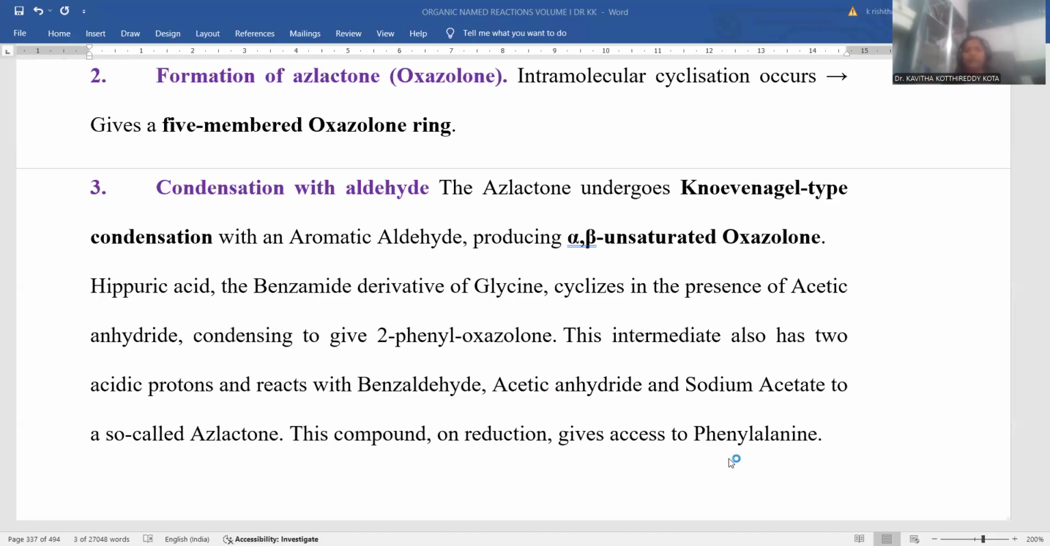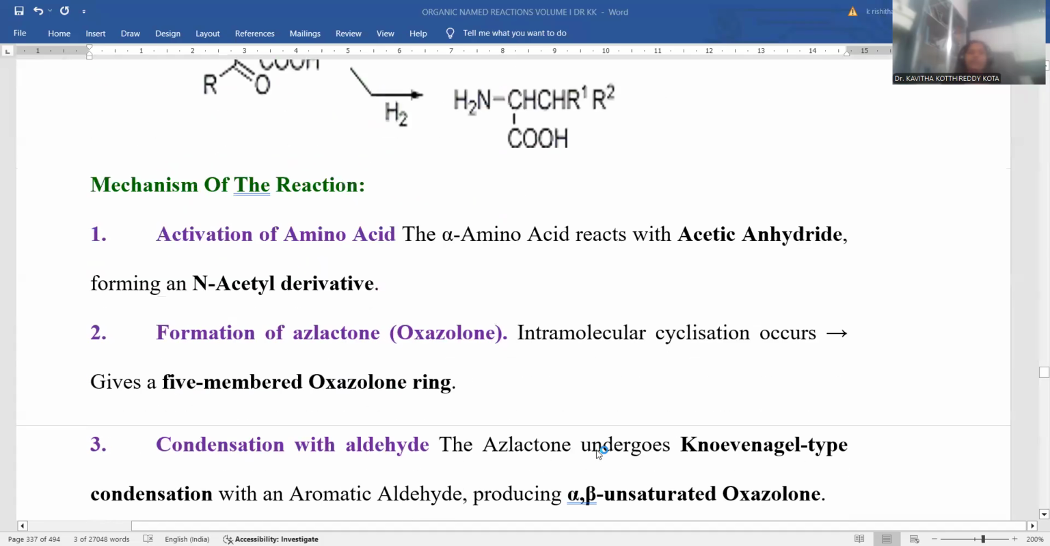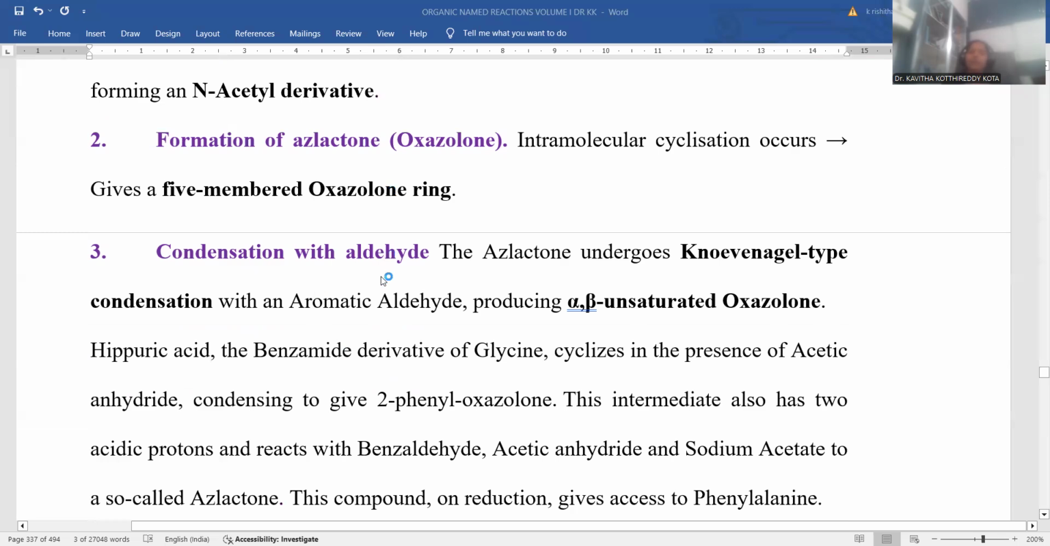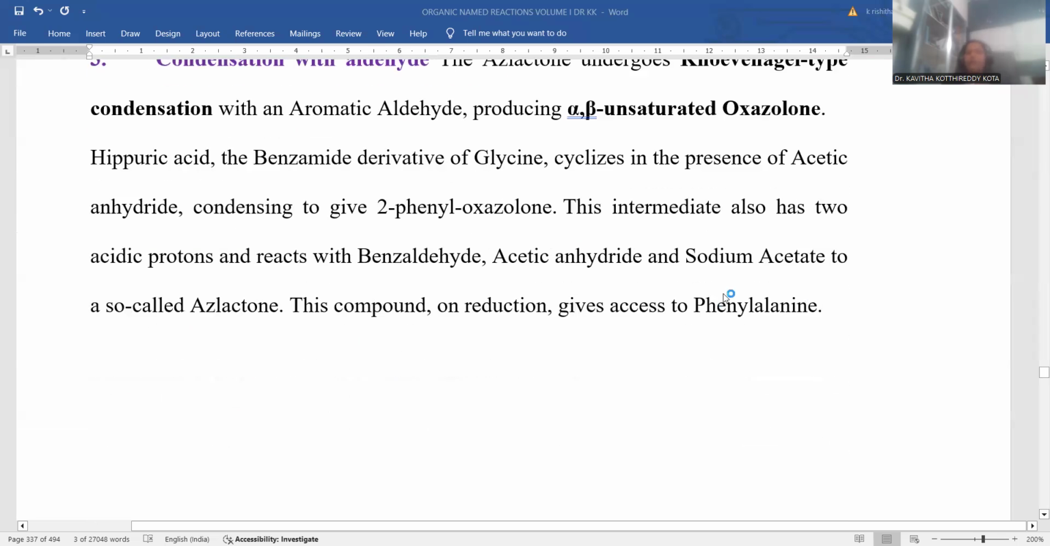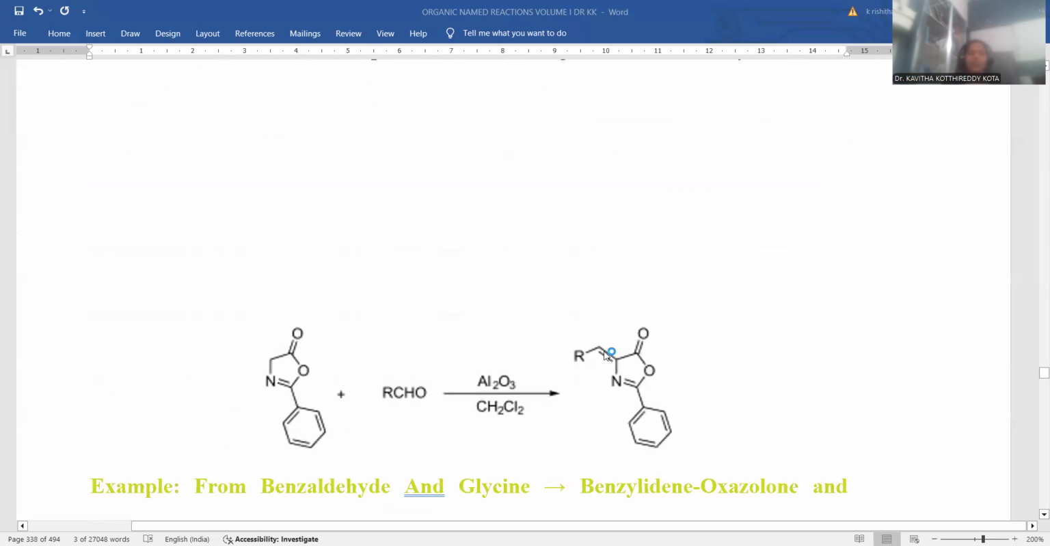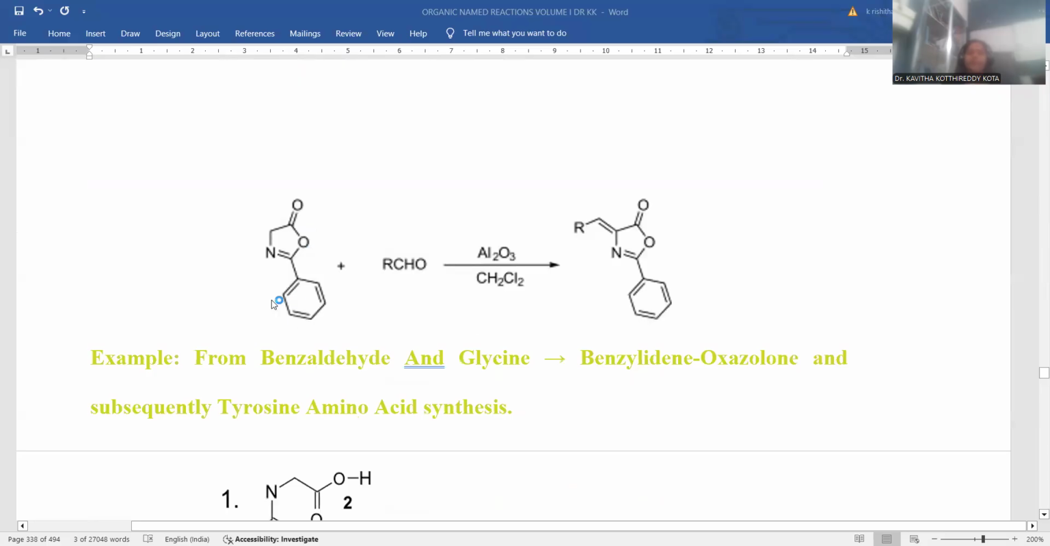Ultimately, alpha amino acid will be achieved in the final step. This is the way condensation is further carried out and alpha amino acid manufacturing takes place. So the most important reaction: azlactone, amino acid activated, azlactone synthesized, again aldehyde condensed, and you will get higher amino acids over there.